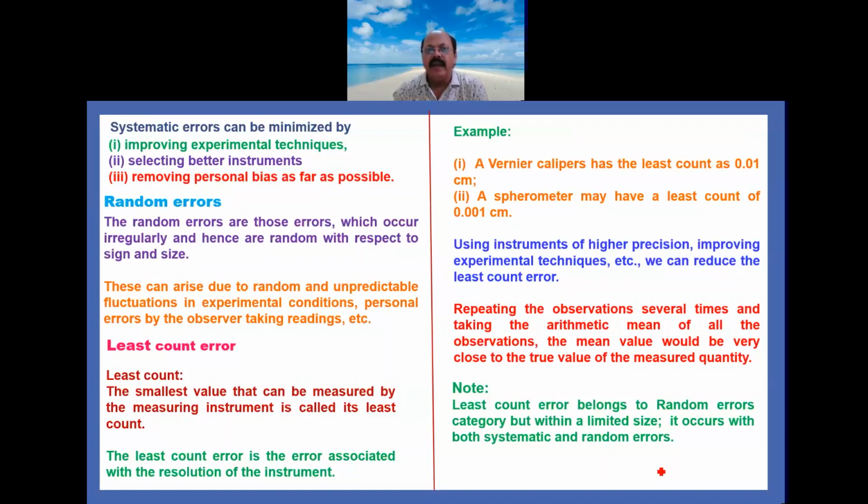So at last you just note this down. The least count error belongs to the random error category, but within a limited size. It occurs with both systematic and random errors. So the least count error comes under both categories, systematic errors as well as random errors.